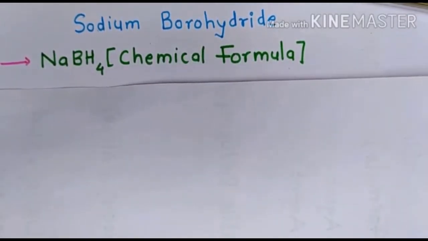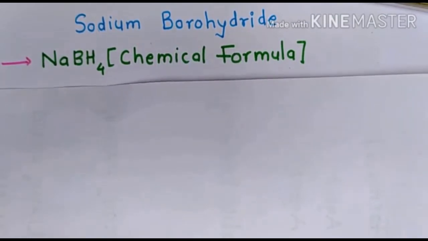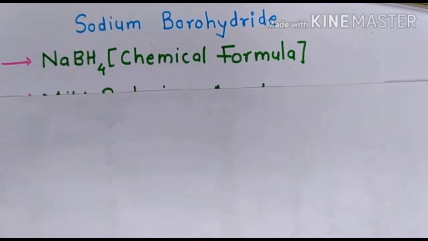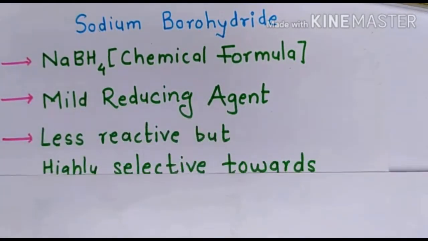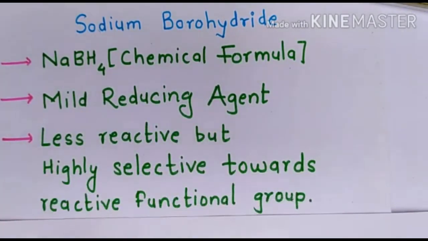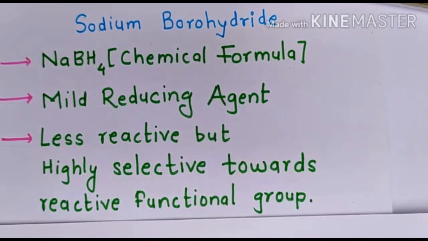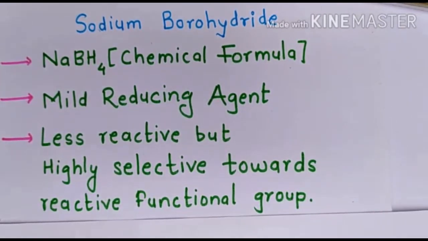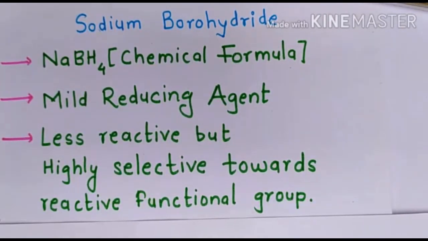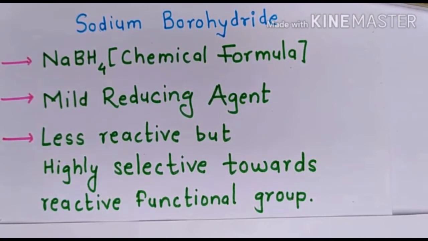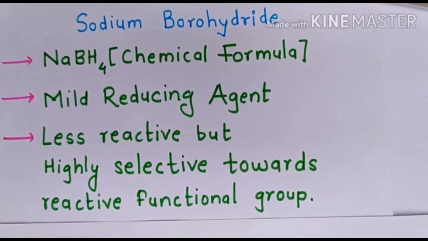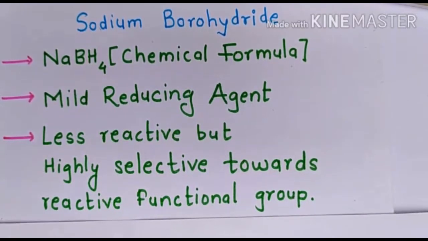It is a mild reducing agent but an ideal reducing agent for the reduction of aldehyde and ketone. It will reduce the aldehyde into the primary alcohol and the ketone to the secondary alcohol. Usually this reagent is less reactive but highly selective towards the reactive functional group. So it has more selectivity as compared to lithium aluminum hydride.